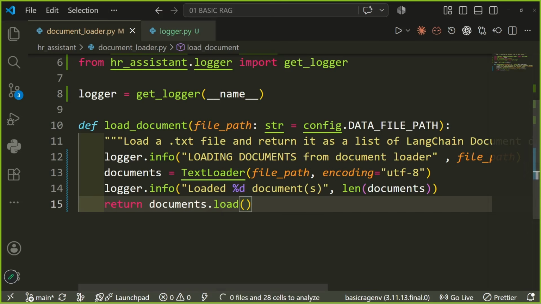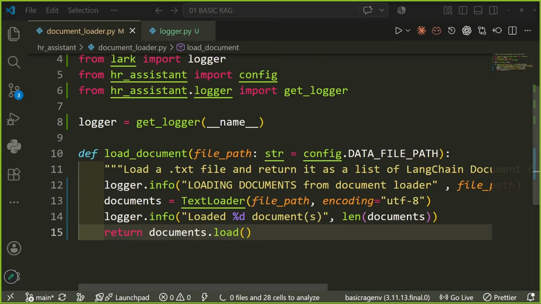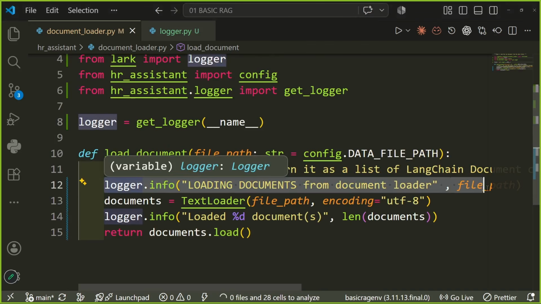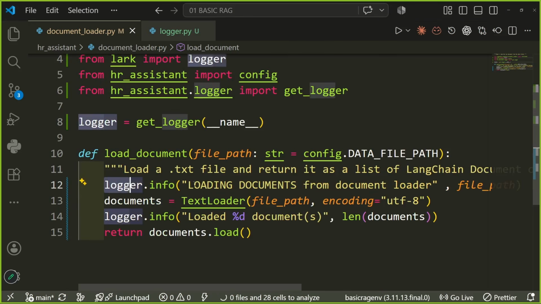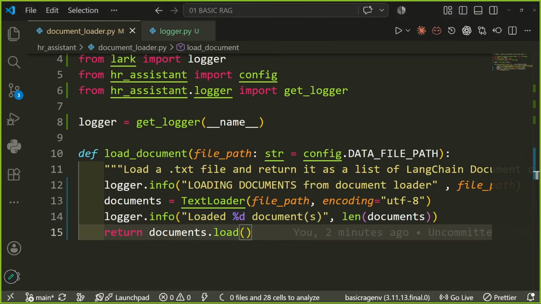We have just changed the name of the variables, don't worry about it. You can see how we have added a simple print kind of statement that I'm loading documents. Once this is loaded from the text loader, it's going to print that it is loaded. We are just adding print statements, as simple as that.